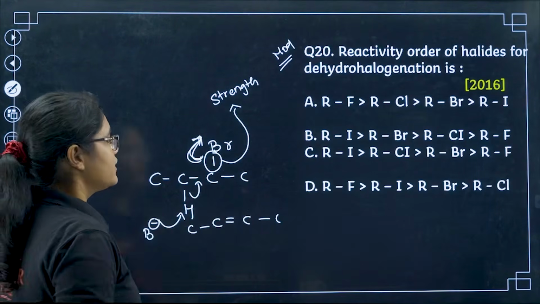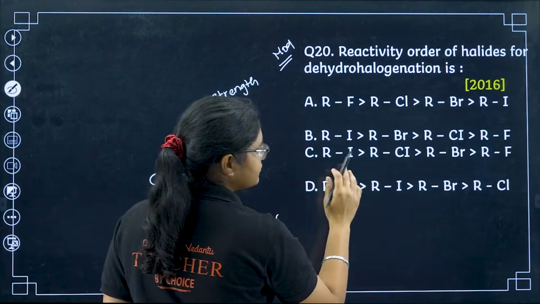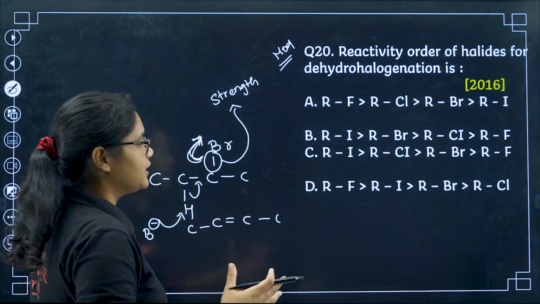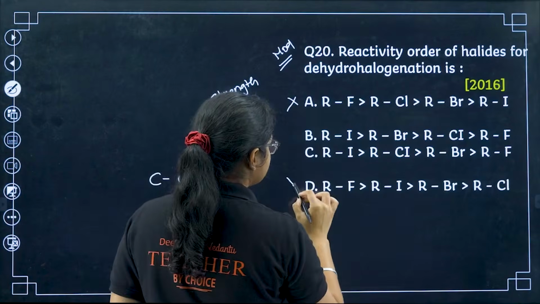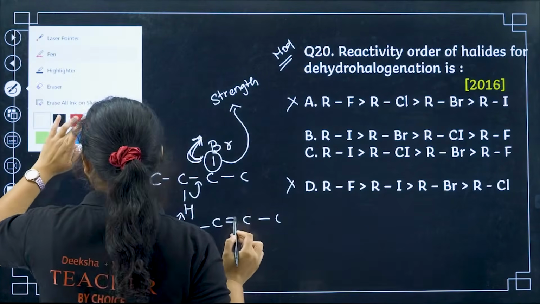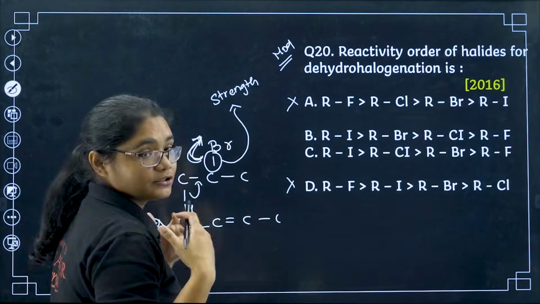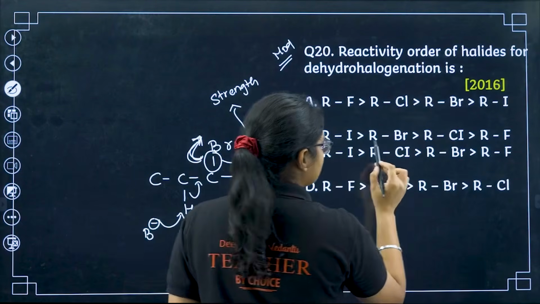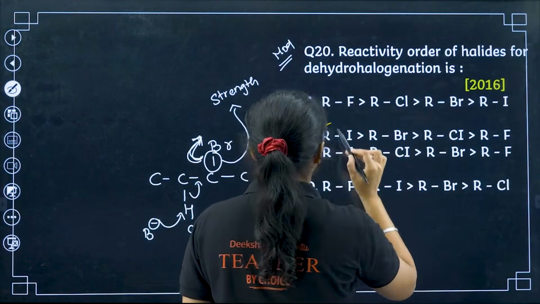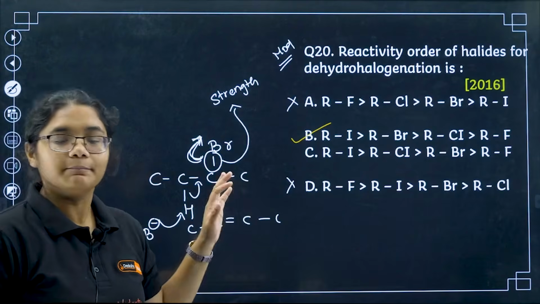By seeing the compound. Iodine is a big atom, so its bond will definitely be weaker. So I need RI at the starting. That bond will break easily, so that reaction will be faster. After that I need bromine, then chlorine, and then fluorine. So I will have option number B here.